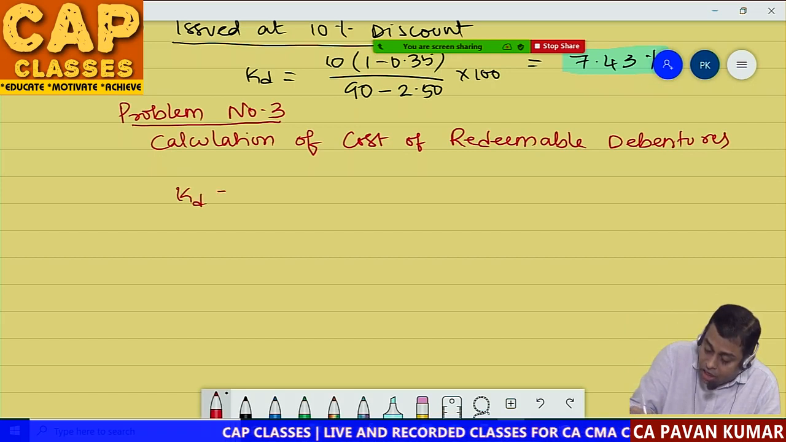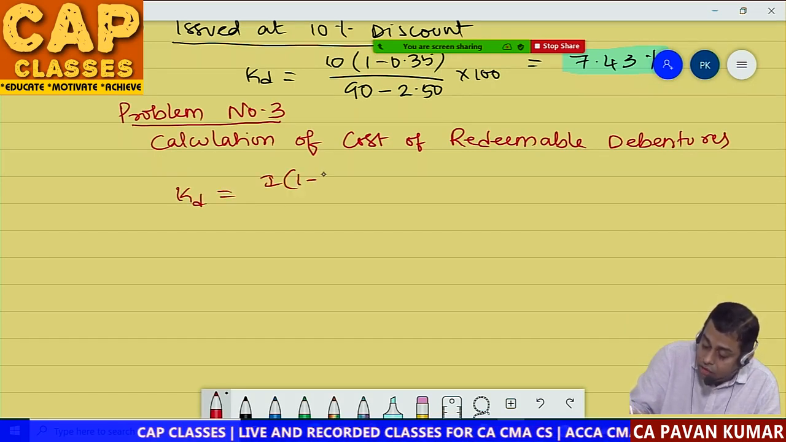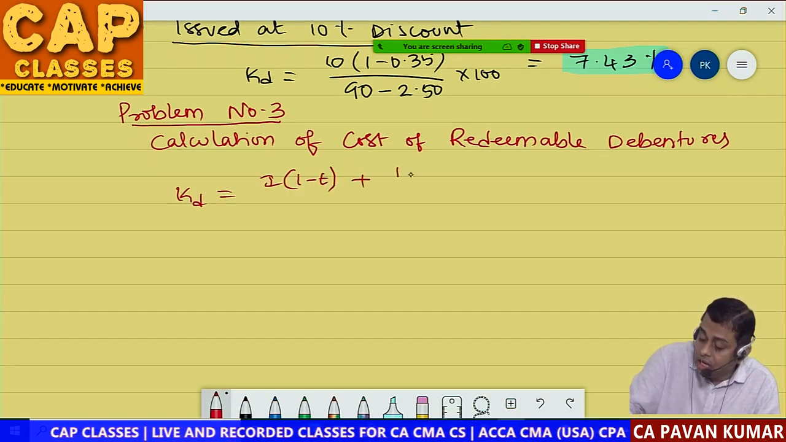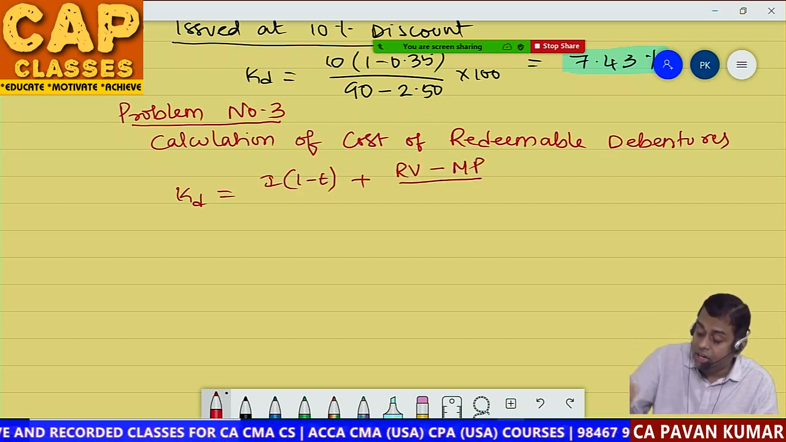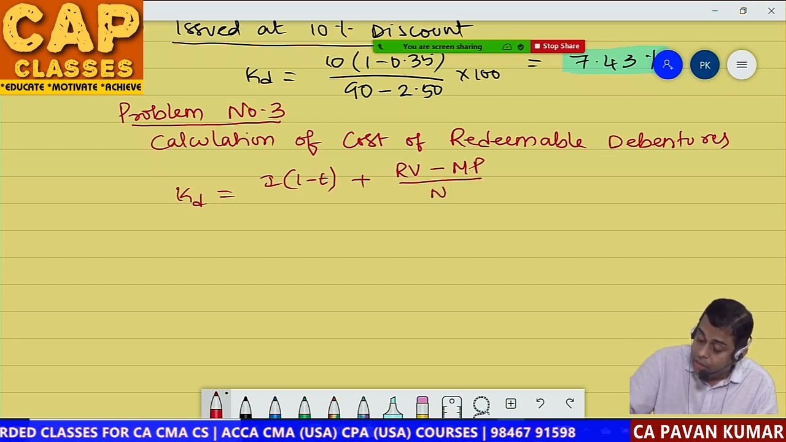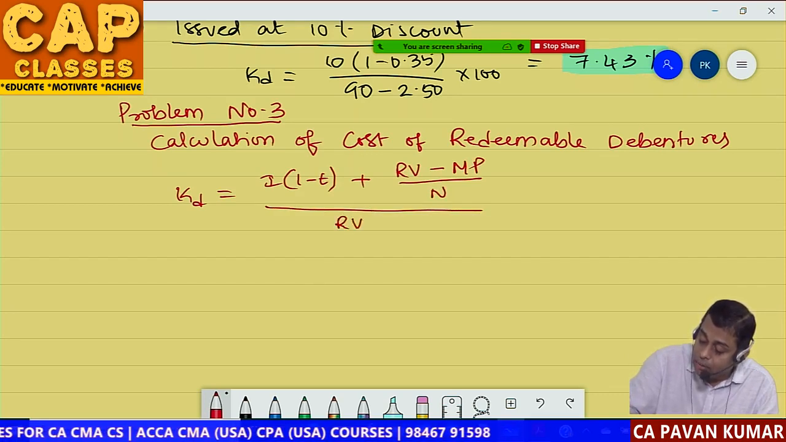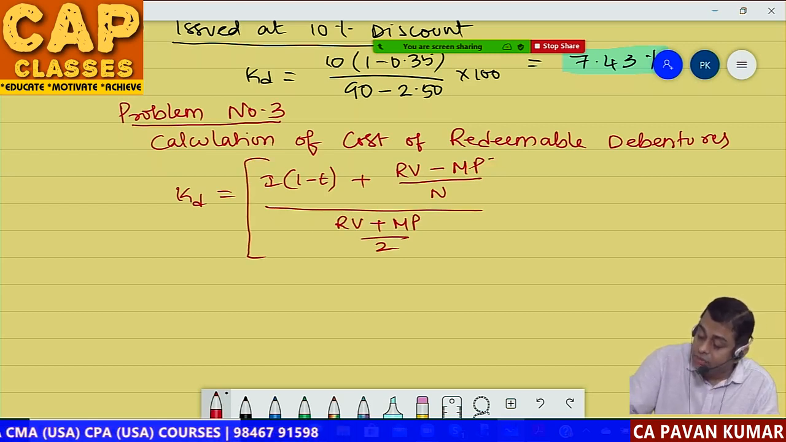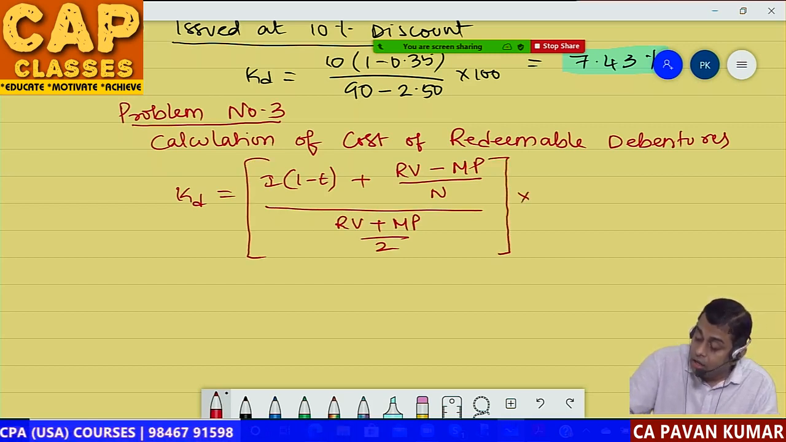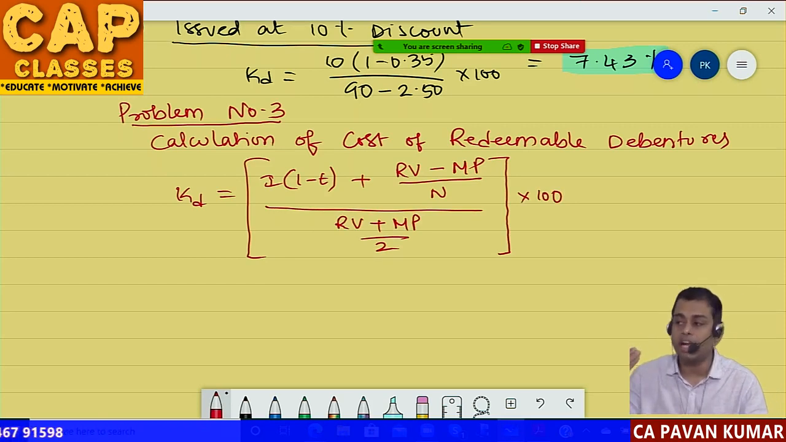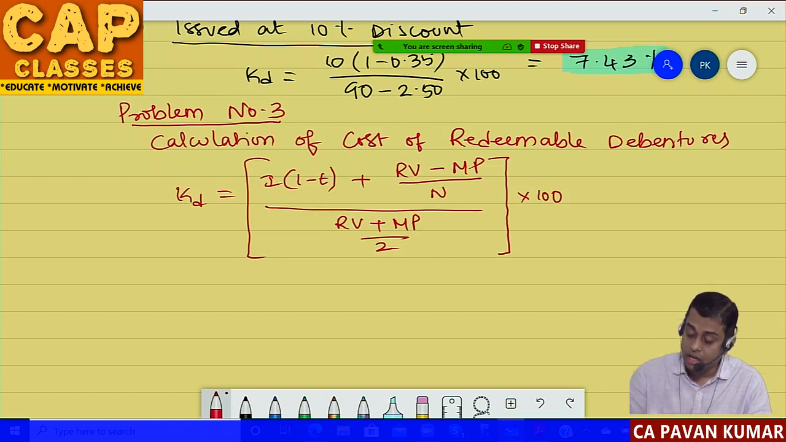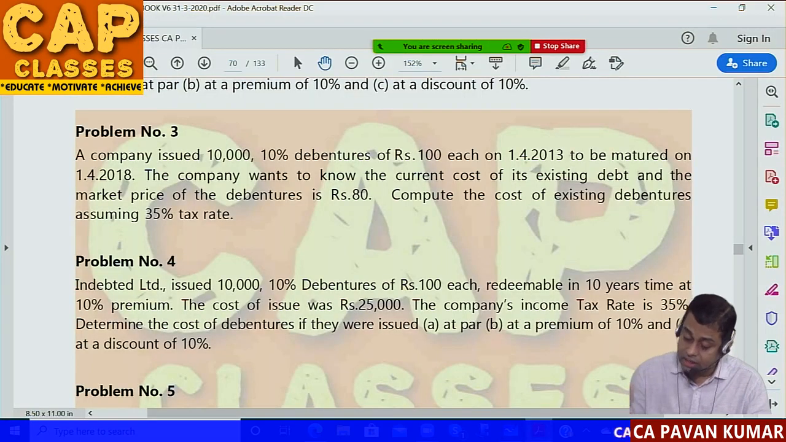First write down the formula. KD is equal to interest into 1 minus tax rate plus redemption value minus market price, in the question market price is given, divided by number of years, whole divided by redeemable value plus market price by 2. Normally in the formula net proceeds will be there, but what did I tell? I told you if market price is available in the question, we'll take market price only. Correct?